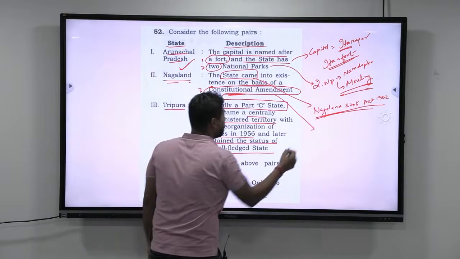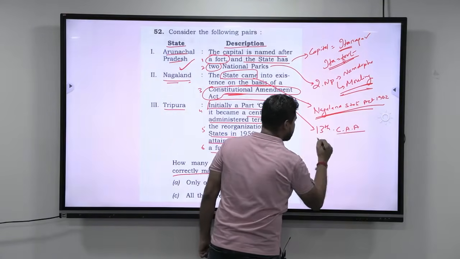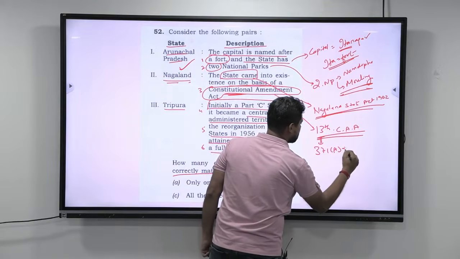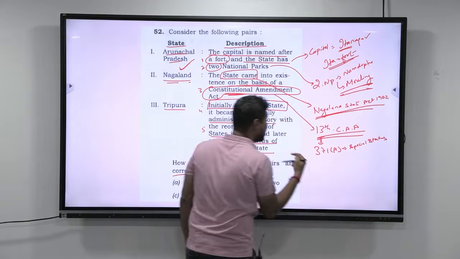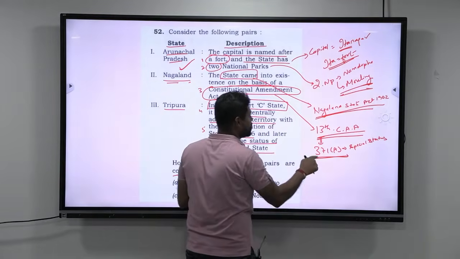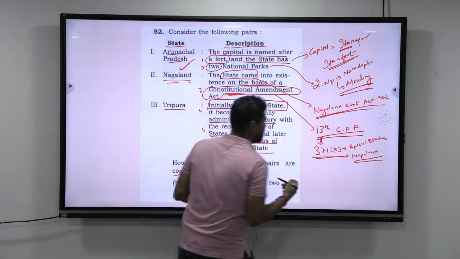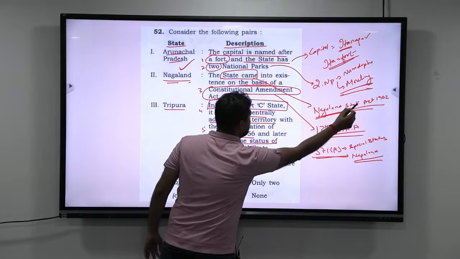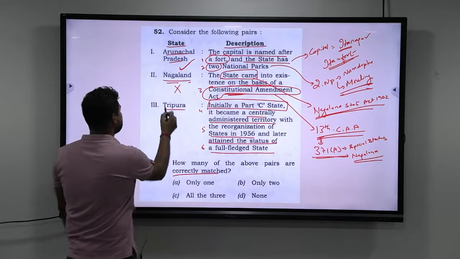The constitutional amendment that many people are talking about is the 13th Constitutional Amendment Act. In this act, Nagaland is given Article 371A. So, this is nothing but special status. Basically, Article 371 special status is given to Assam. In the same manner, 371A is inserted and special status is given to Nagaland in order to conserve their culture. So overall the state was created by the Nagaland State Act 1962 and not by a Constitutional Amendment Act. So this becomes wrong.